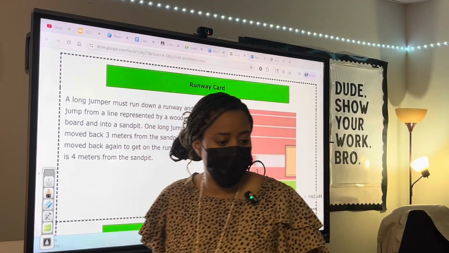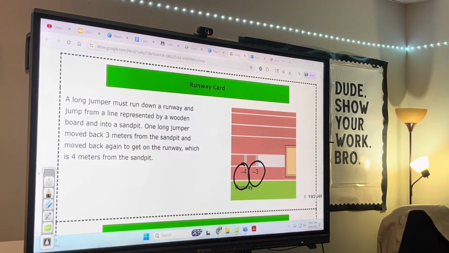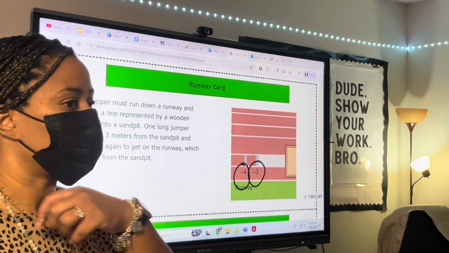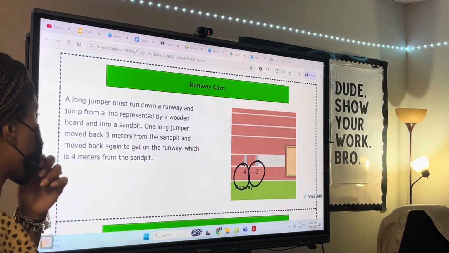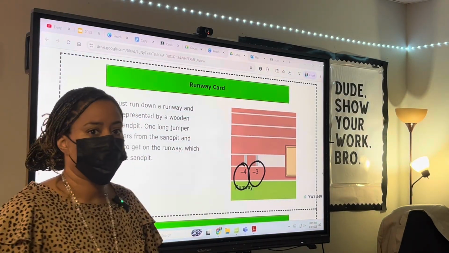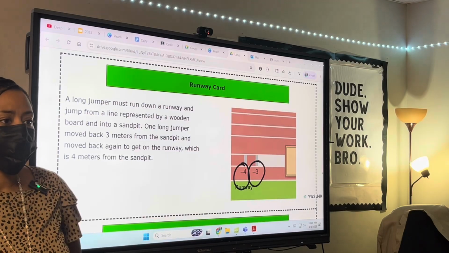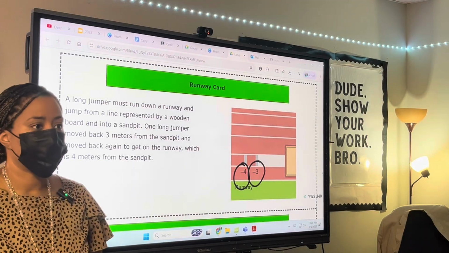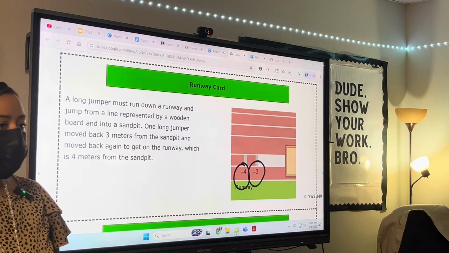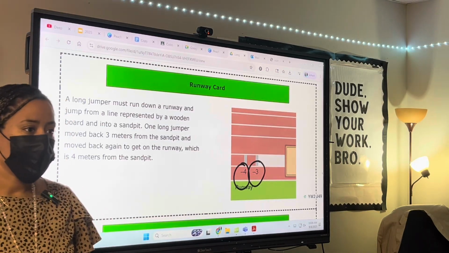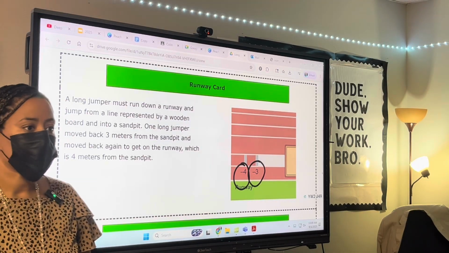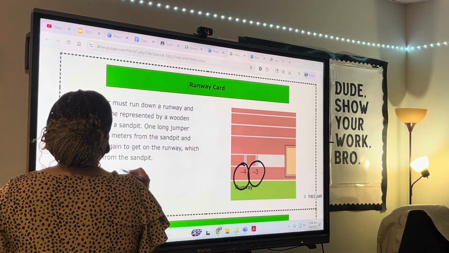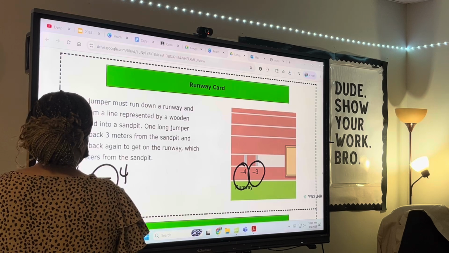We need to identify where these numbers go. Anybody want to share? What are you thinking? Integer. Why? It's an integer because if it's the opposite number, which in this case is a negative, then it will be a negative. And since it's a negative, it says it right here, it's an integer. Awesome. I like also how you said if it's the opposite. This right here means opposite.